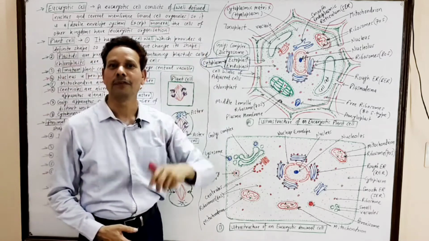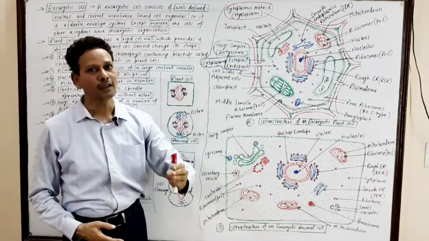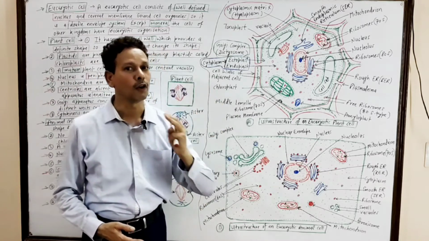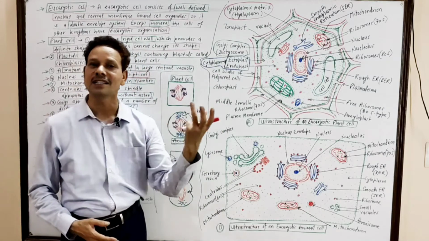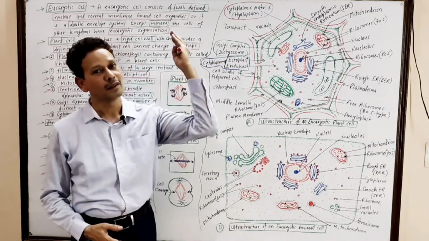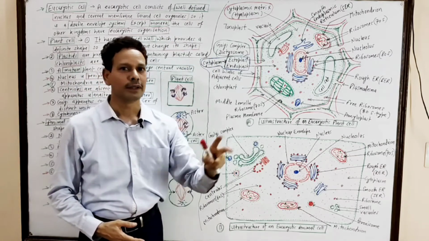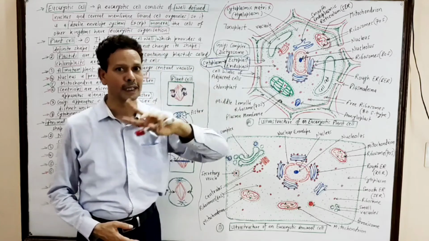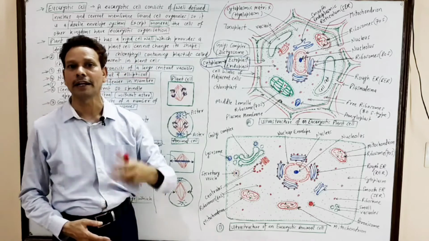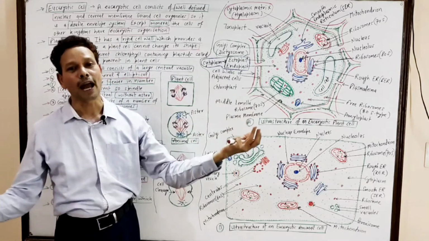While kingdom Monera includes bacteria, cyanobacteria, blue-green algae, PPLO, mycoplasma, rickettsia, chlamydia, spirochetes. In prokaryotes, there is no well-defined nucleus. It means in prokaryotic cell, the entire genetic material DNA is naked without any nuclear envelope.